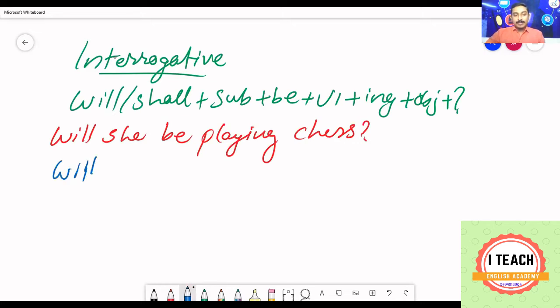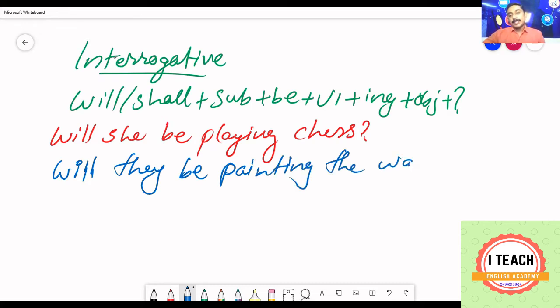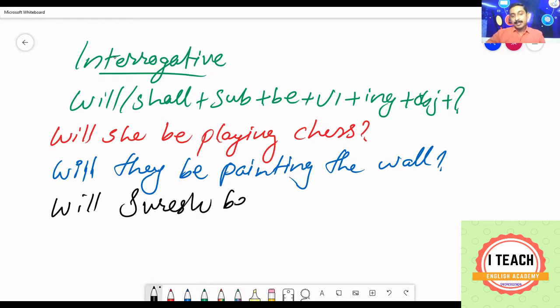Will they be painting the wall? Will they be painting the wall? Or you can say, will Suresh be eating mango? In this manner, you can create the interrogative of future continuous tense.